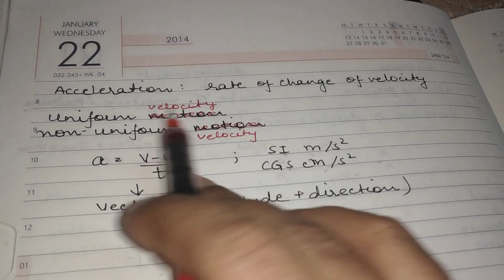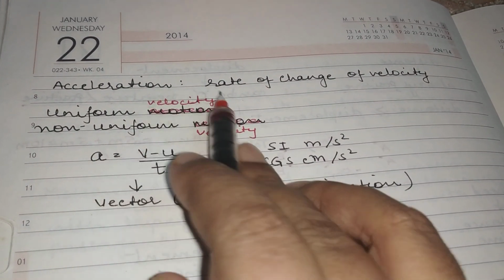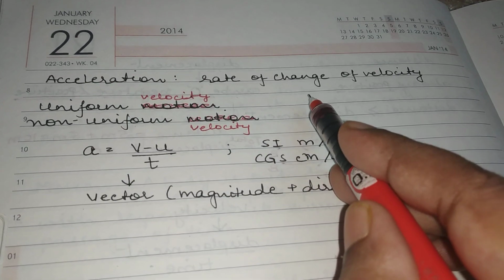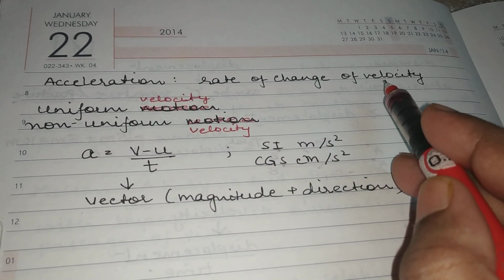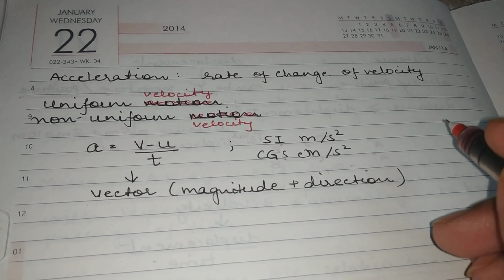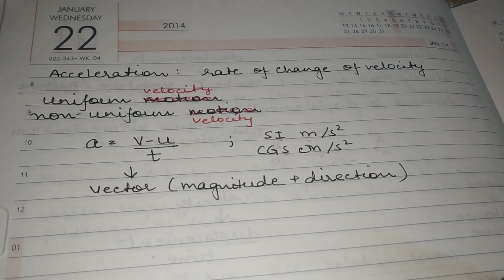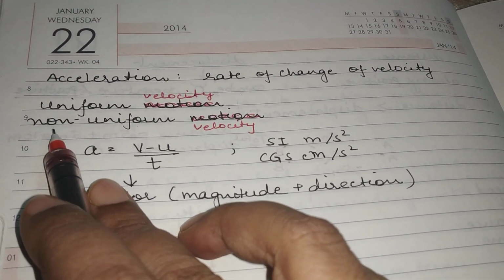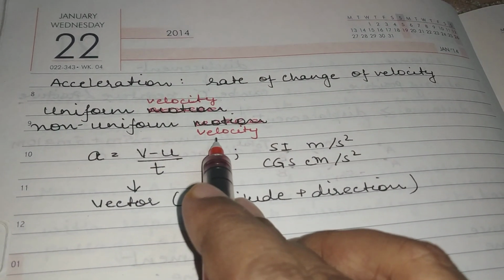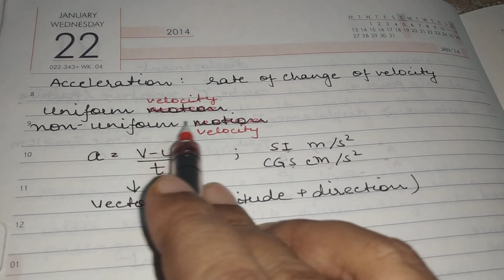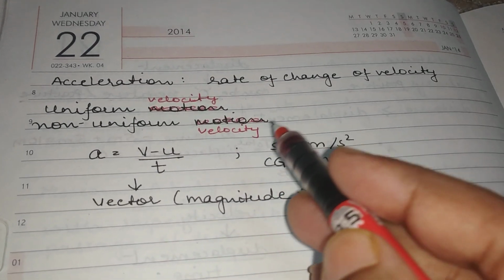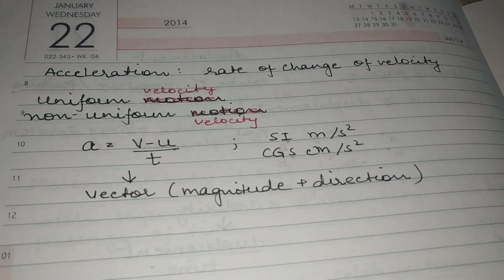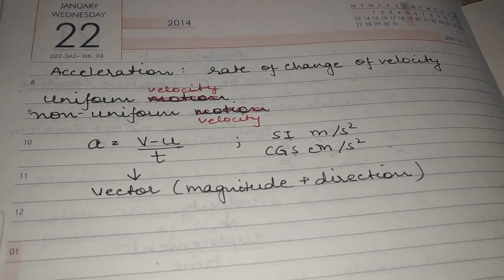Next topic is acceleration. How do you define acceleration? Acceleration is the rate of change of velocity. Now, what does this mean? In real life, we come across only non-uniform velocity. Non-uniform velocity means that with respect to time, the velocity is changing non-uniformly, right?